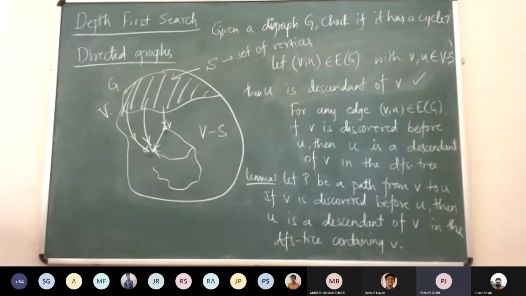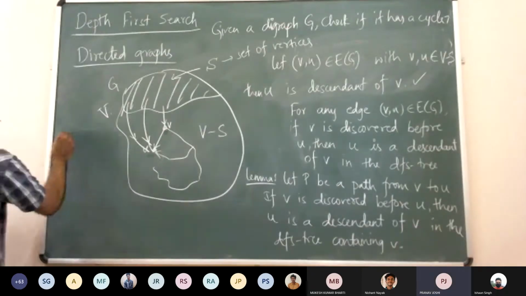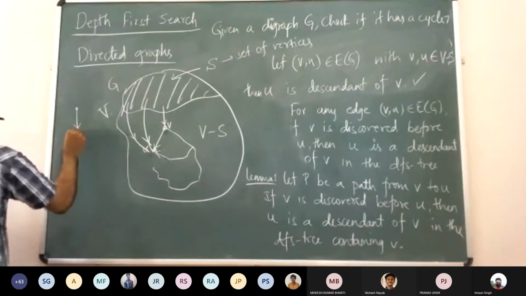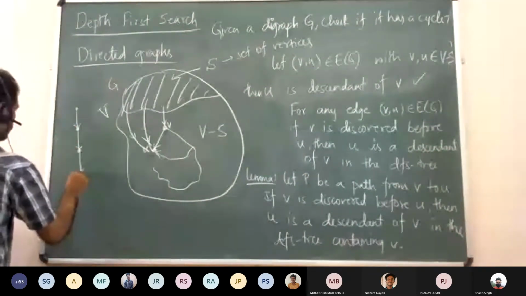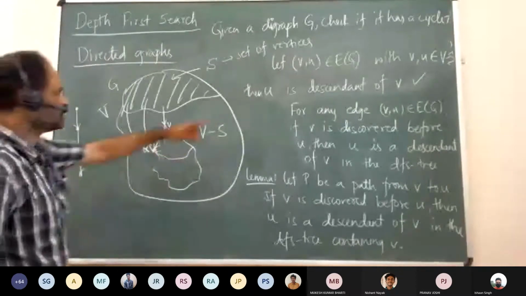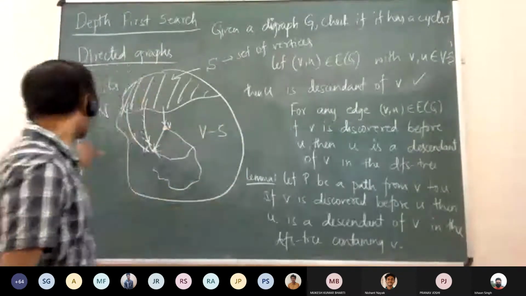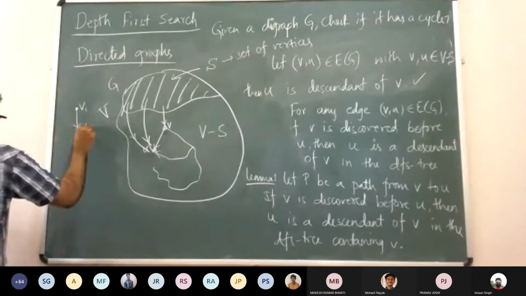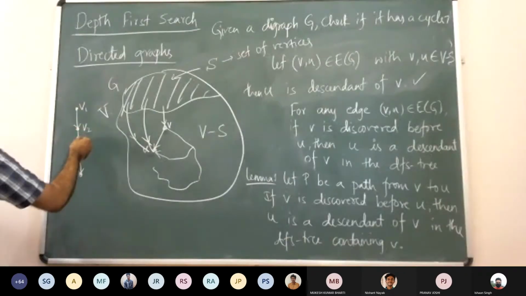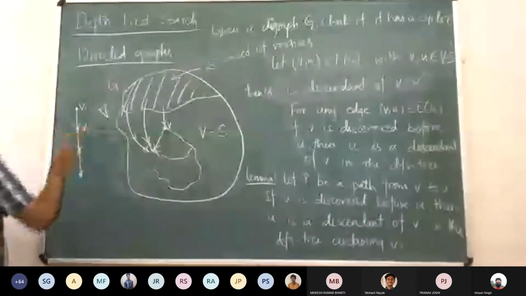You can start with any path. From the earlier claim, if V1 was discovered first, then V2 will be a descendant of V1.